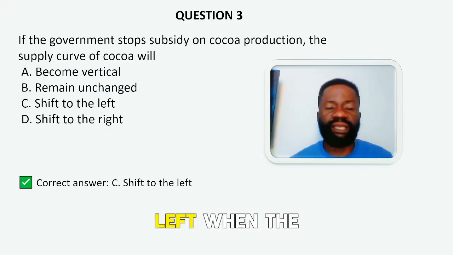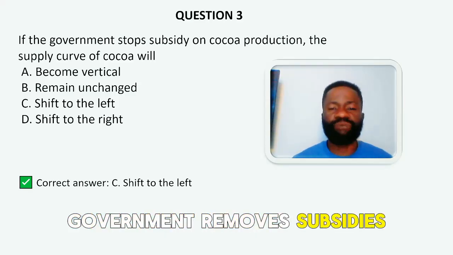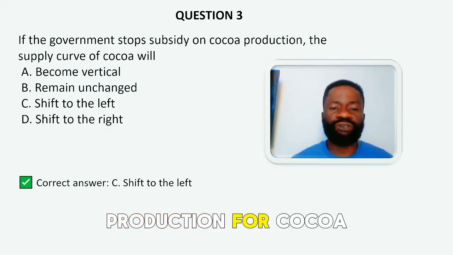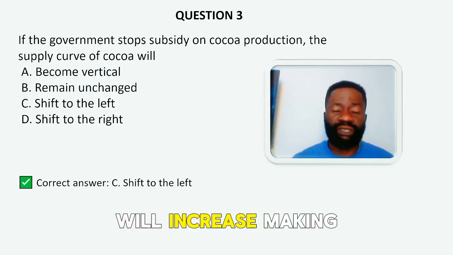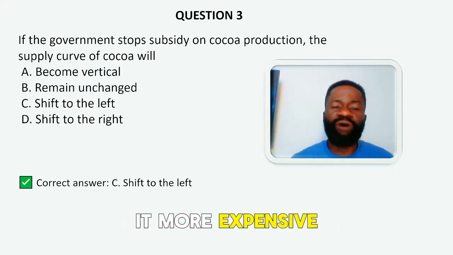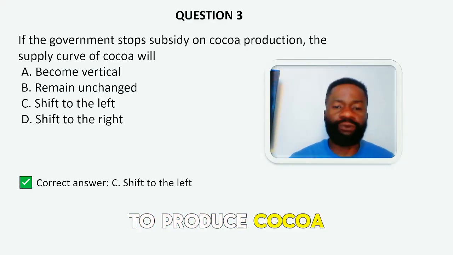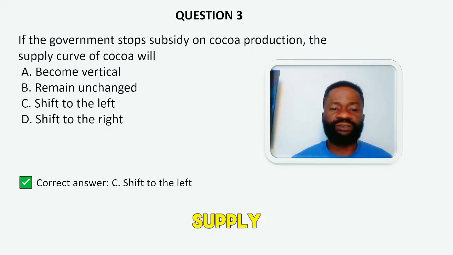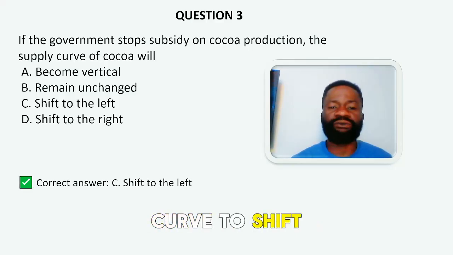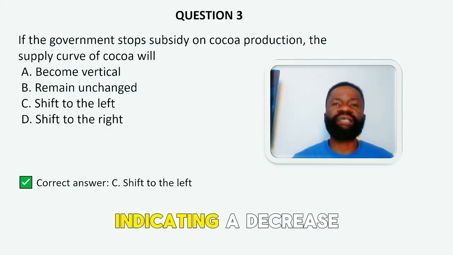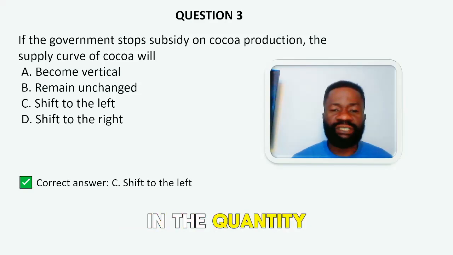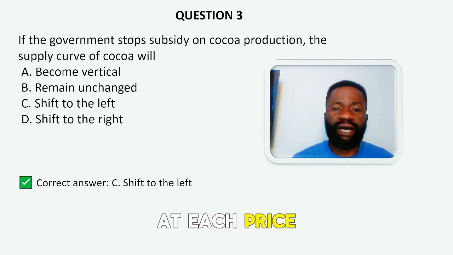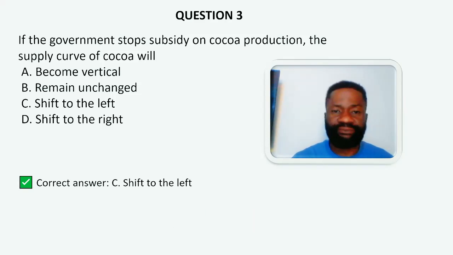Shift to the left. When the government removes subsidies, the cost of production for cocoa farmers will increase, making it more expensive to produce cocoa. This reduction in supply causes the supply curve to shift to the left, indicating a decrease in the quantity supplied at each price level. I hope that is taken.